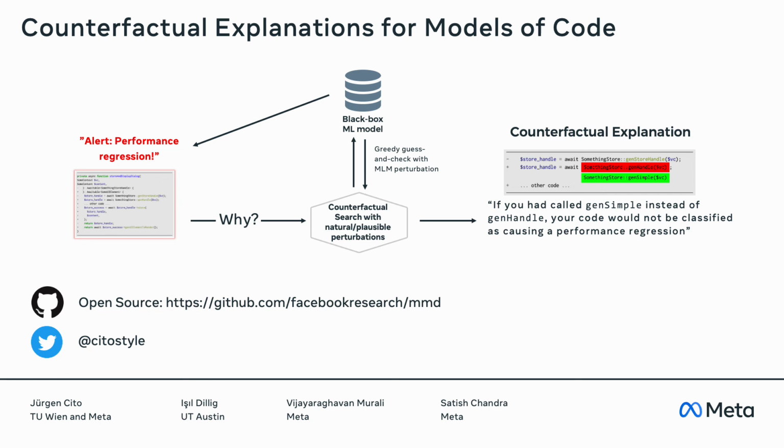What we do is introduce a counterfactual search approach with natural, plausible perturbations that repeatedly queries the black box model in a greedy guess and check fashion with masked language model perturbations. Eventually what we get is a targeted replacement within a set of tokens in the source code that gives us an alternate input that would not lead the model to think that this particular code has a certain property.